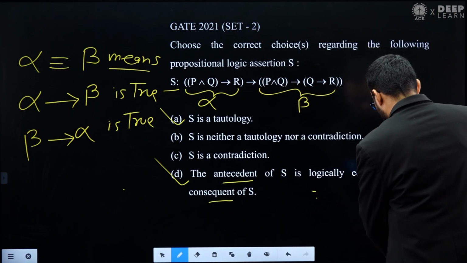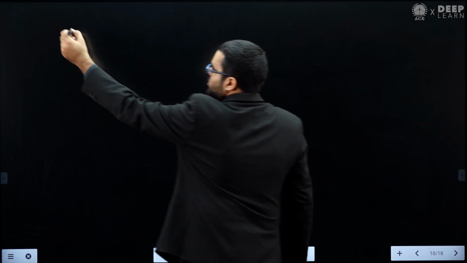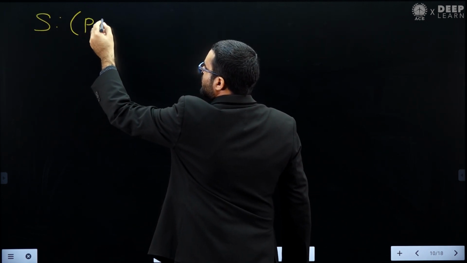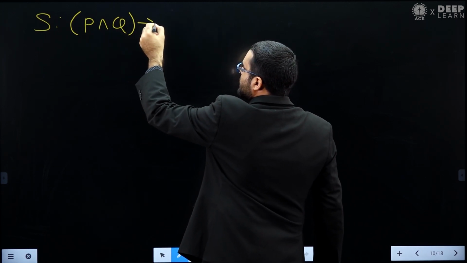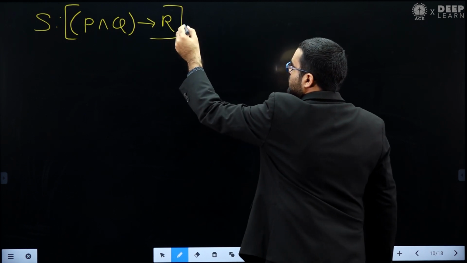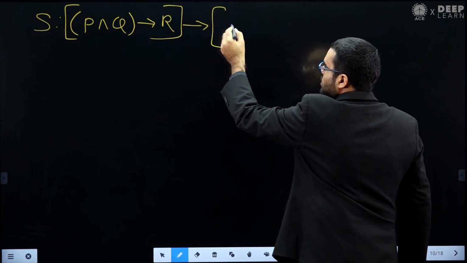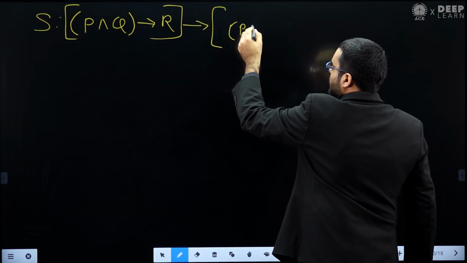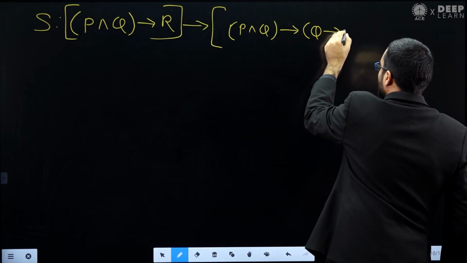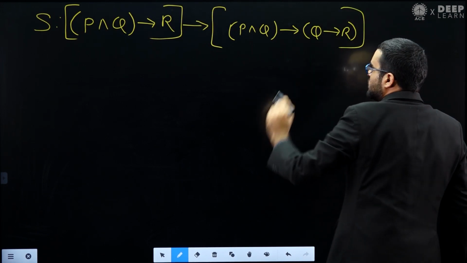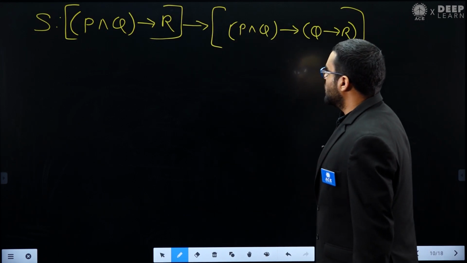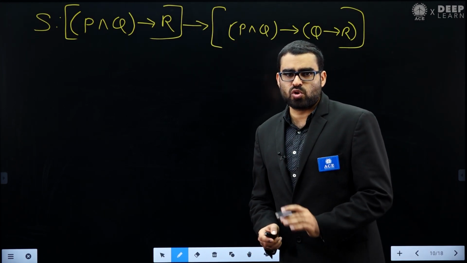Let's see. Now if you see this statement S, what is this? This is saying P and Q implies R, this is our antecedent. Now this implies P and Q implies Q implies R. This is our statement S. Now let's see whether this statement S is tautology or not.